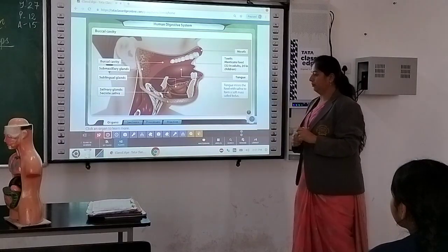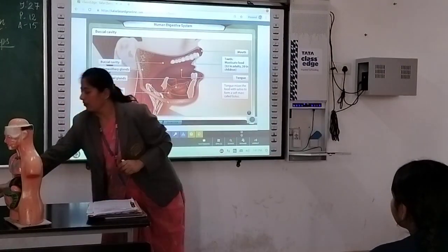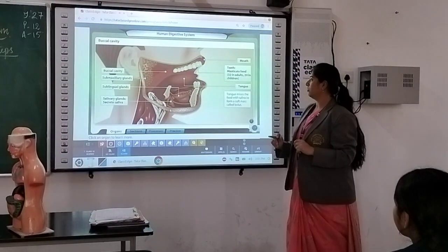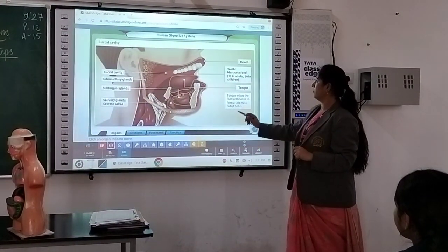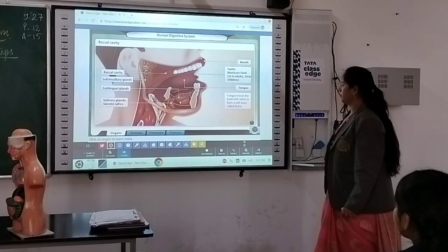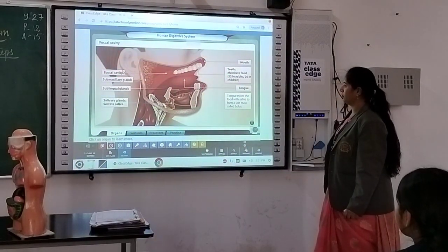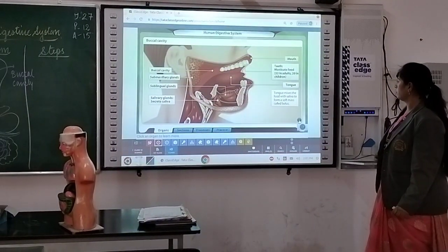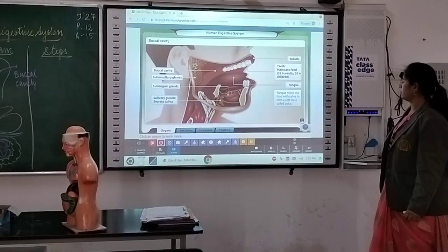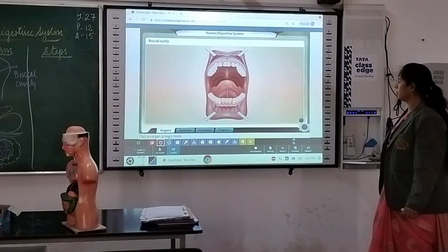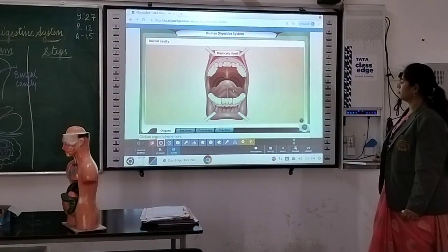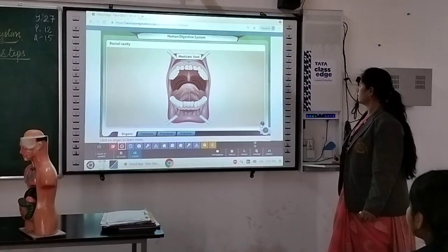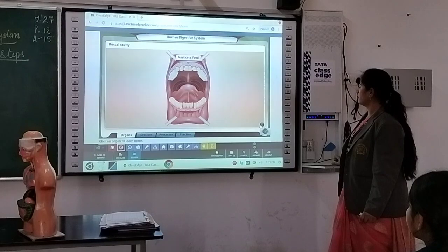All these organs help in mastication and partial digestion of food. The tongue mixes the masticated food with secretions of the salivary gland to form a soft mass called bolus, which can be swallowed easily. An average adult human has 32 teeth. These teeth are of 4 different types.